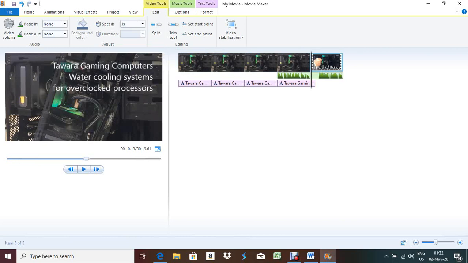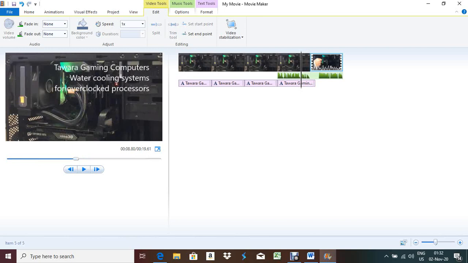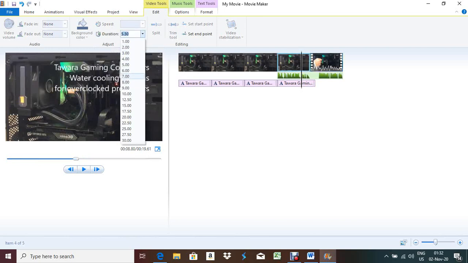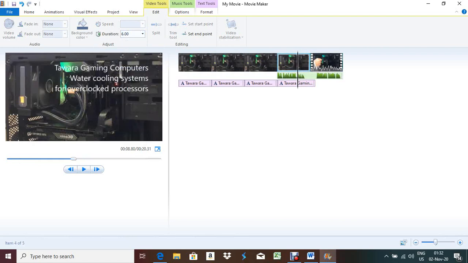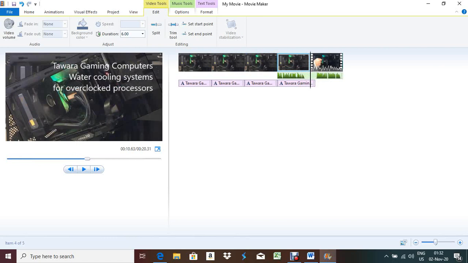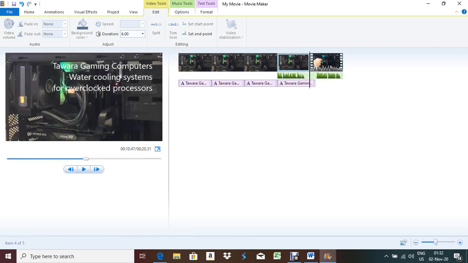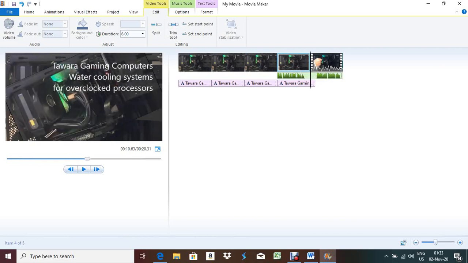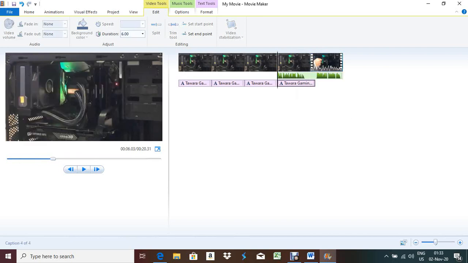Because about 2 seconds is deleted after giving the transition, you keep your cursor pointer here. What was the duration? 6. It will be 6 seconds. Now if I check this one, our video will start from exactly 10.73. It will be okay, but this text is crossing your image, so it should not be in the video clip.